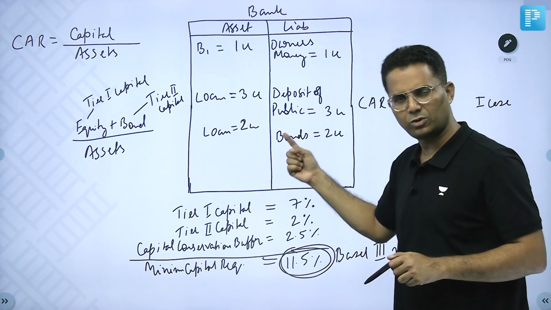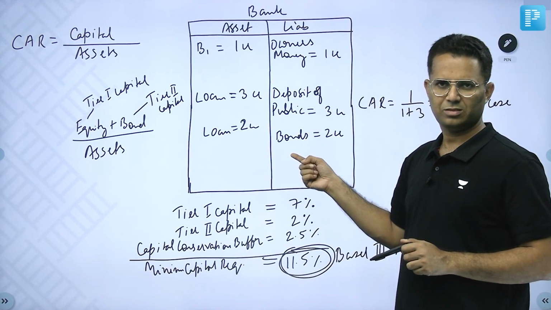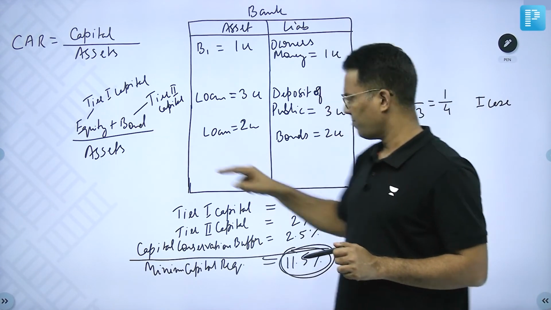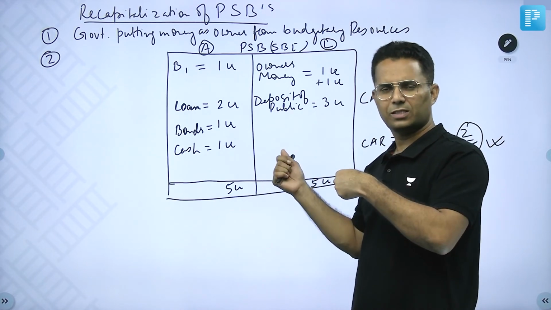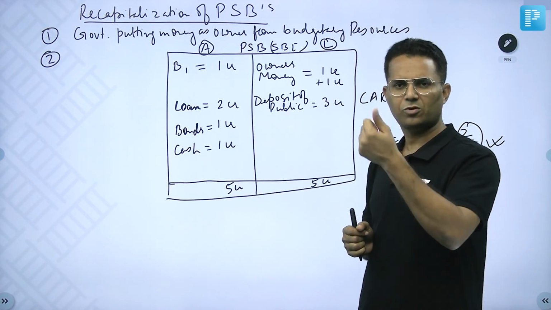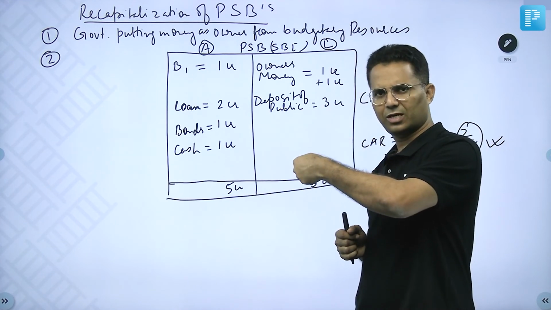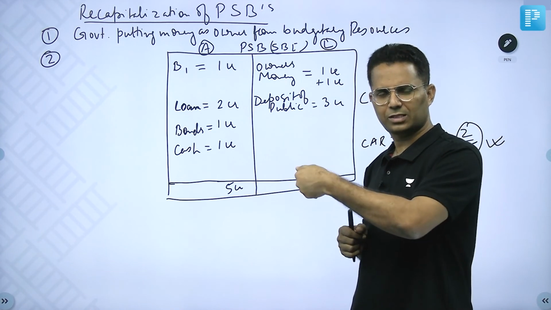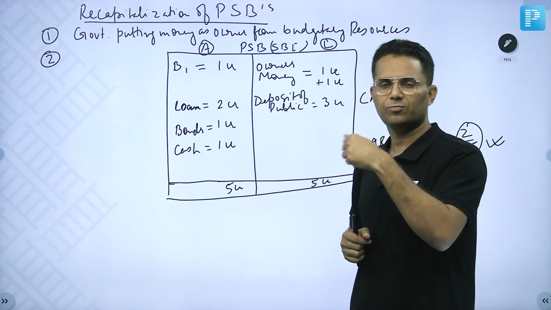The bond which bank issued is a liability for the bank, which will come here in the capital. But here, government issued bonds and bank purchased that bond. That bond is an asset for the bank, liability for the government. So these bonds which are issued by the Government of India to increase the capital adequacy ratio are called recapitalization bonds.